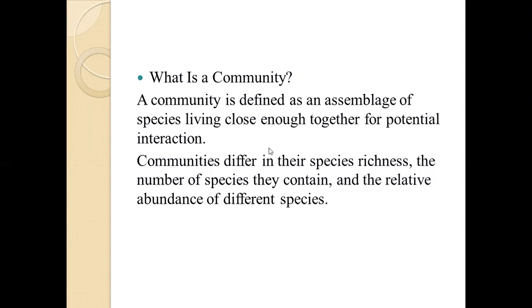They differ in their species richness. That means some communities have rich species diversity and some of them have less. For example, in the last video, we have seen that tropical and temperate rainforests have species diversity, species richness, whereas tundra regions do not have that kind of richness. Then there is the number of species they contain and the relative abundance of different species. So each community has its own number of species, its own relative abundance of these species and their richness.